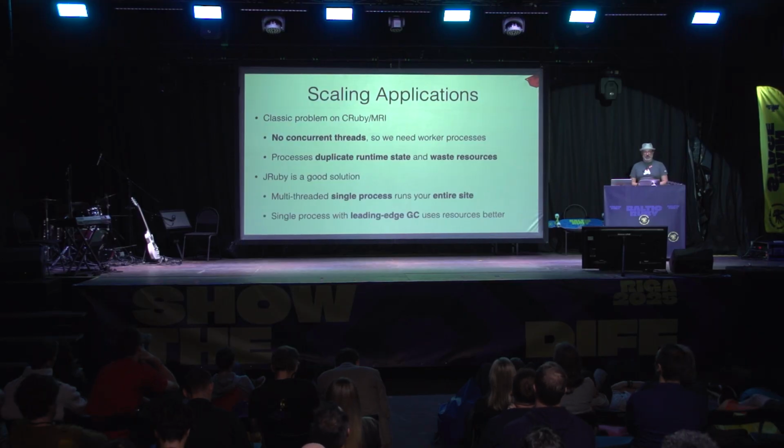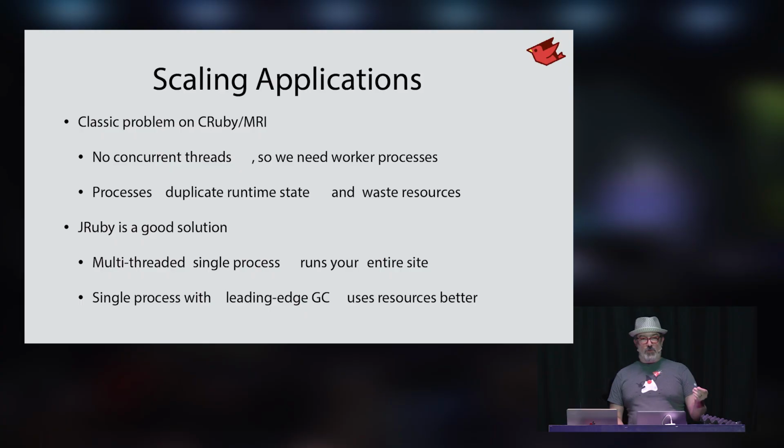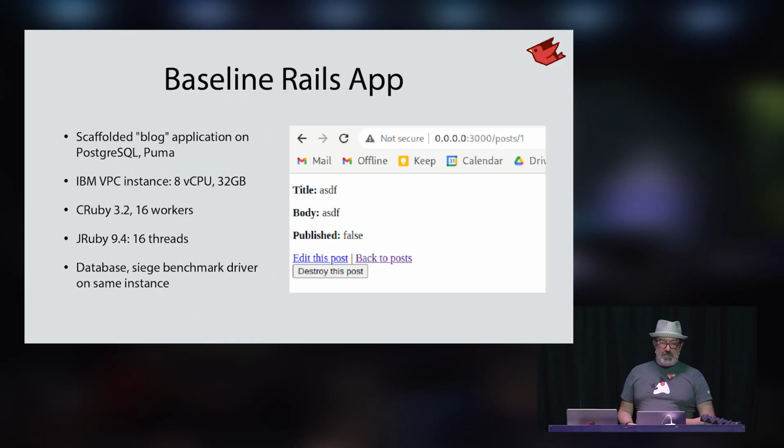JRuby is an excellent solution for this. We have a multi-threaded single process running all requests in parallel. You can run your entire site in one application, one process, without forking, without managing workers, and without duplicating all of that runtime state. So let's take a little baseline Rails application. This is just the generated blog application from Scaffold.